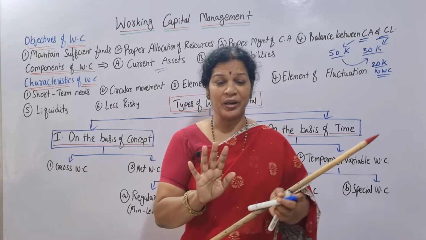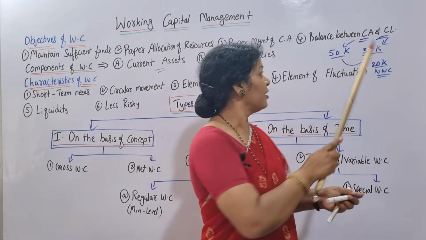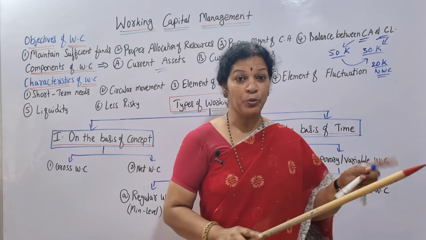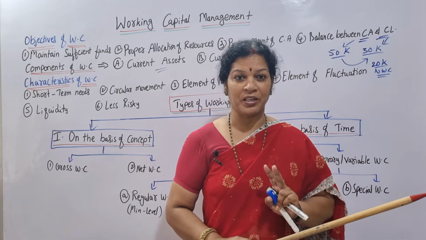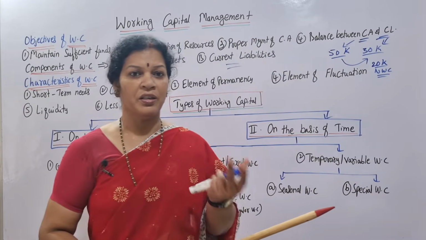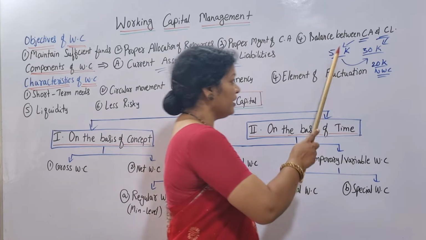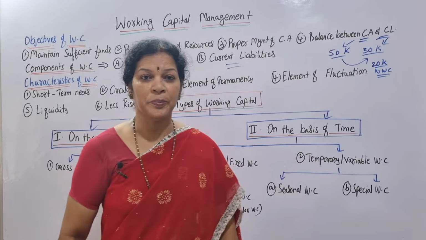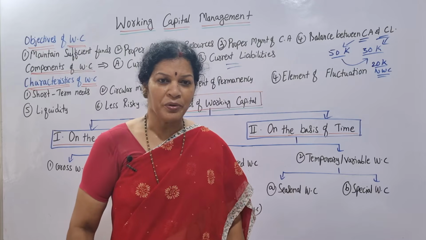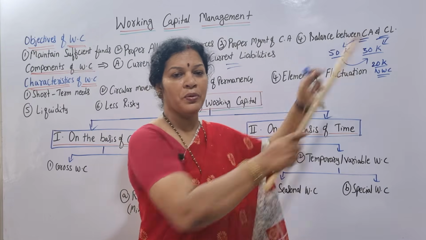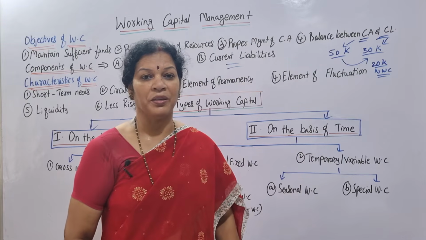Okay. Now right now you remember that working capital is based on two components, current assets and current liabilities. We have to manage them properly. What is gross working capital? What is net working capital? Also I told you. Gross working capital means whatever investment you kept in current assets. Here you can say 50k is gross working capital. Would you agree? What is net working capital? Excess of current assets over the current liabilities. How much excess is there? 20k is the excess. That is net working capital.